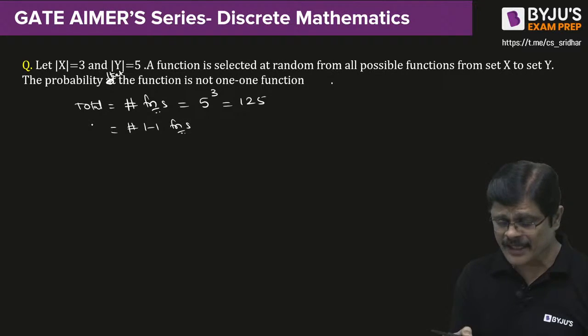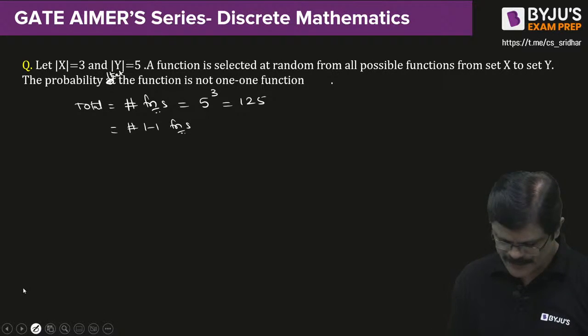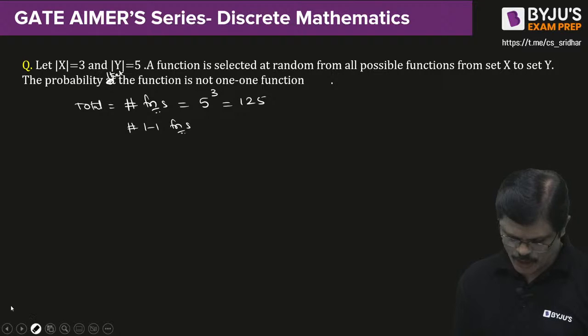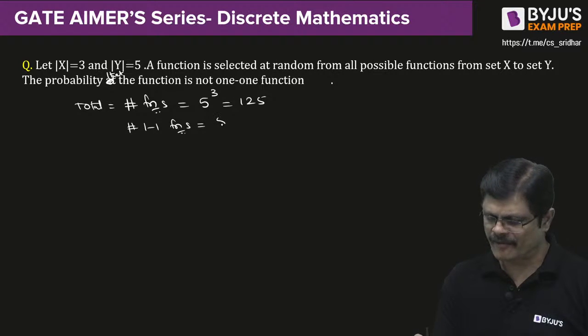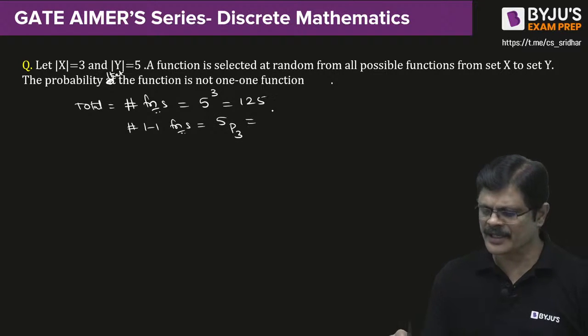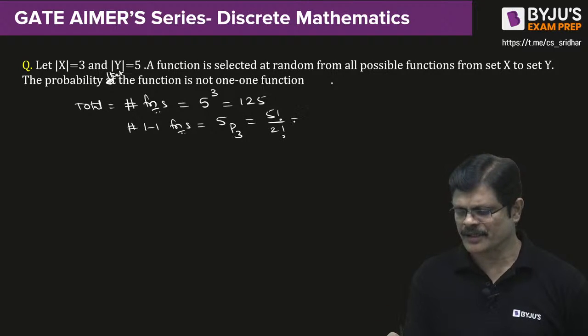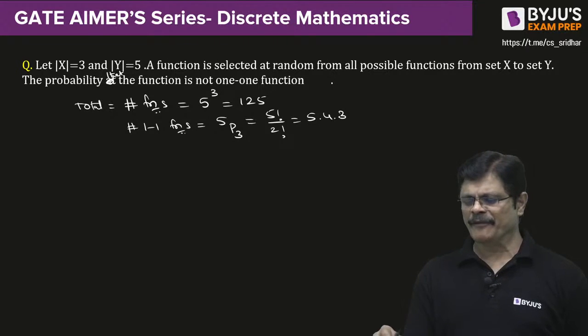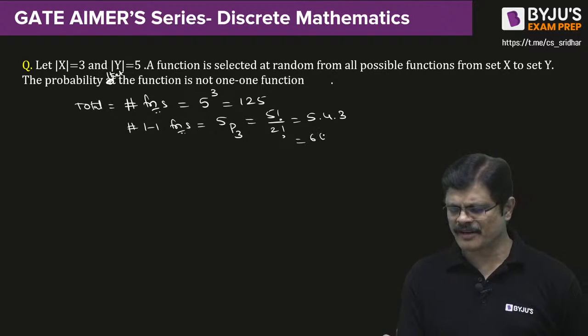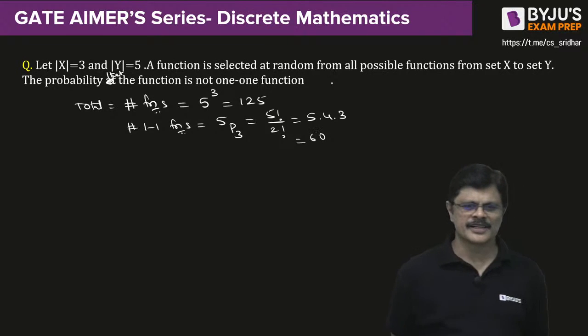That is not the variable. Variable is non one-one functions. So how many one-one functions will be there? 5P3, that is 5 factorial by (5 minus 3) factorial, 5 minus 3 means 2 factorial. So what is it? 5 into 4 into 3, 5 4s 20, 20 3s 60, my dear friends. So this many one-one functions are there.